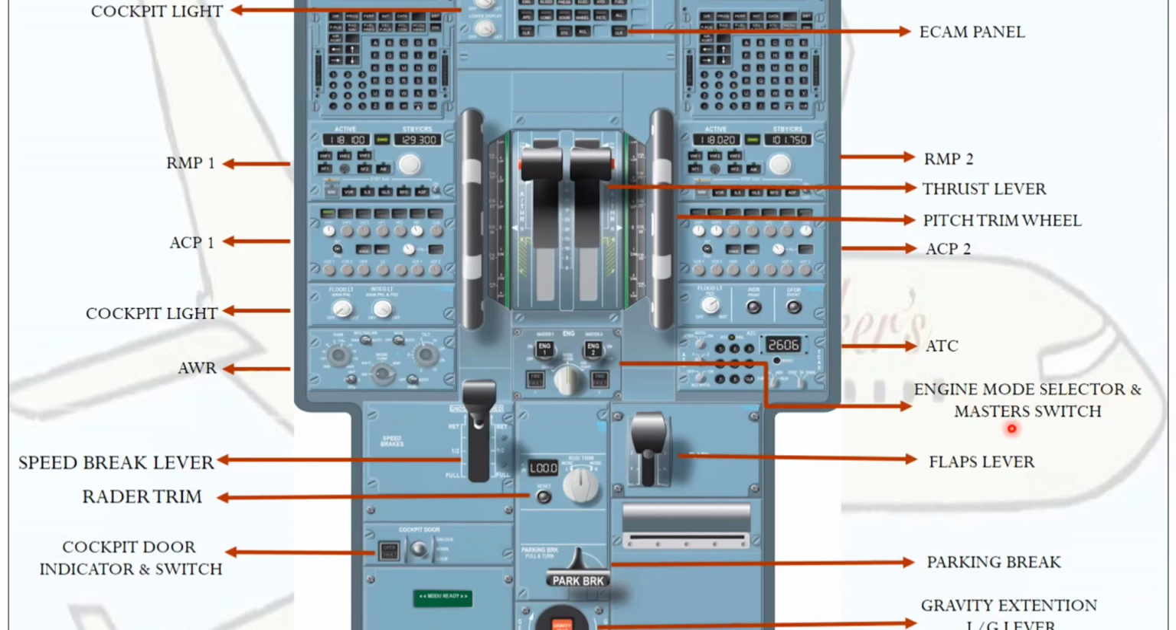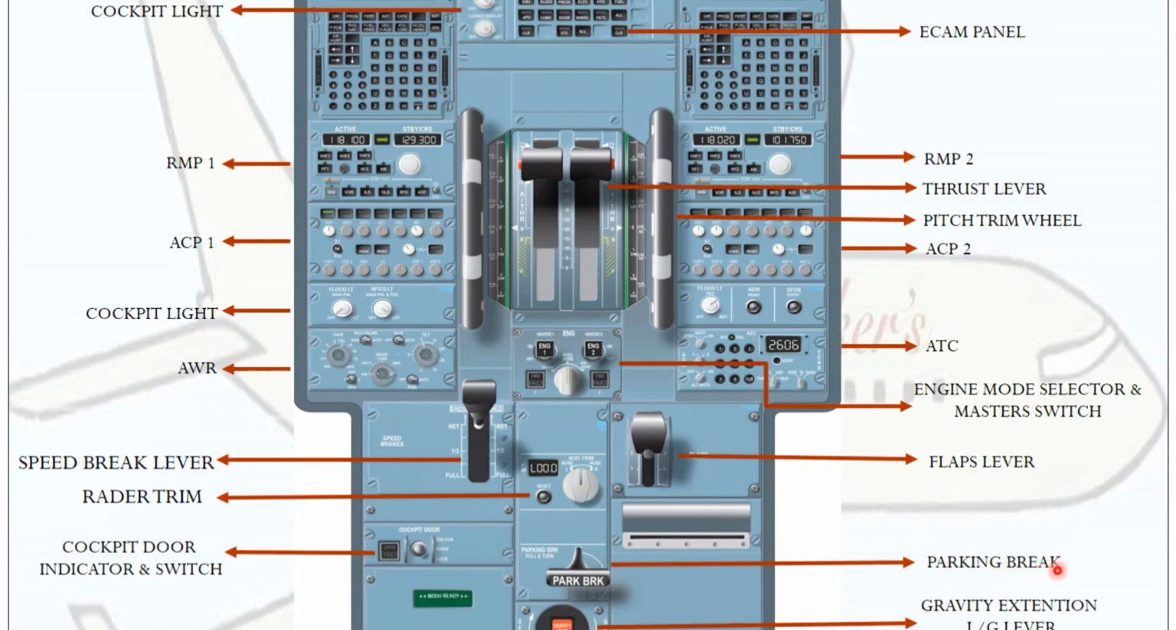And the engine mode selector or master switch. Normally this knob is for the key of the aircraft, and this is the engine number 1 and engine number 2 master switch. Next one is the flap lever. For the flap lever, we have 4 positions.